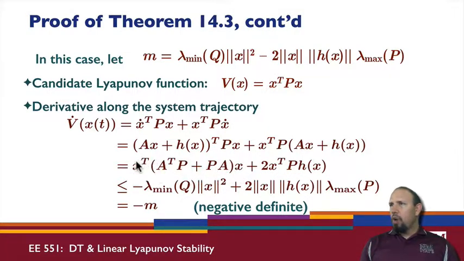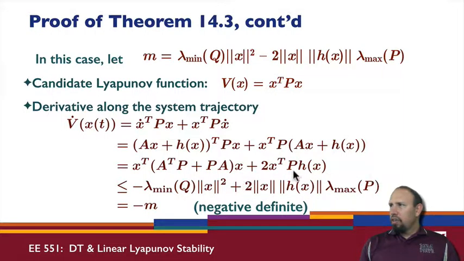This quantity can always be shown to be less than or equal to this quantity. And this quantity here can be shown to be less than or equal to lambda max of P, the norm of h, the norm of x. So this is like a P inner product between x and h, and I can show this property using the Cauchy inequality.